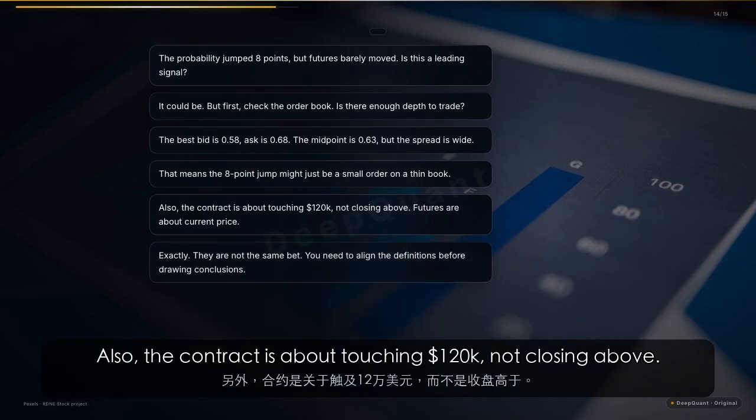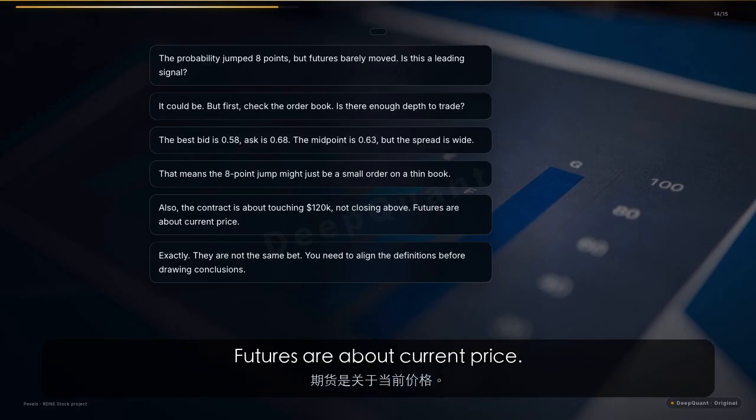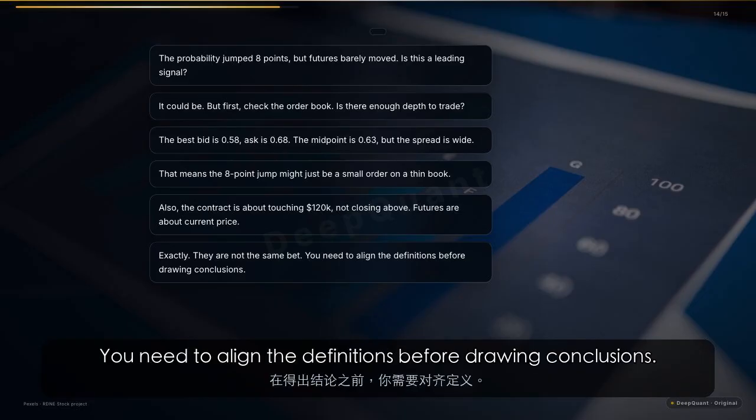Also, the contract is about touching $120,000, not closing above. Futures are about current price. Exactly. They are not the same bet. You need to align the definitions before drawing conclusions.